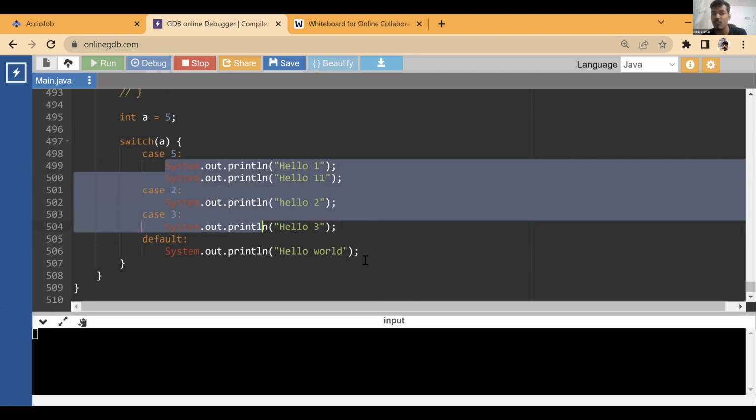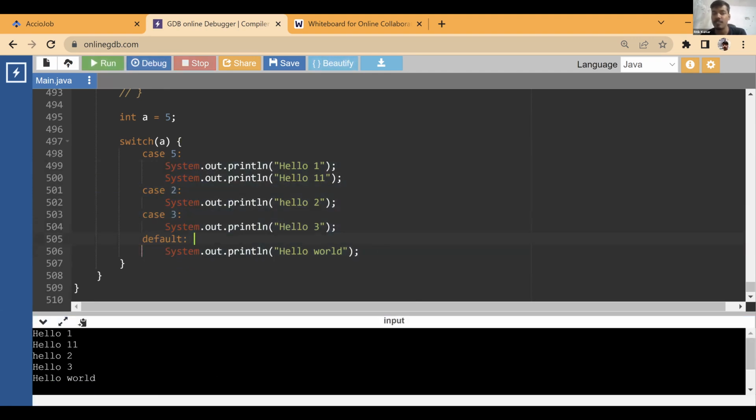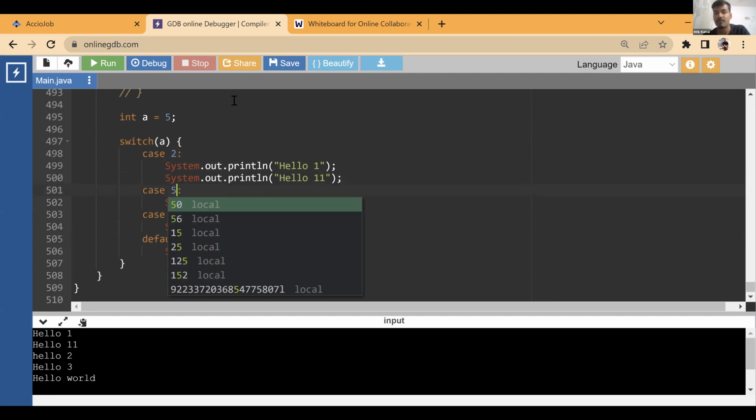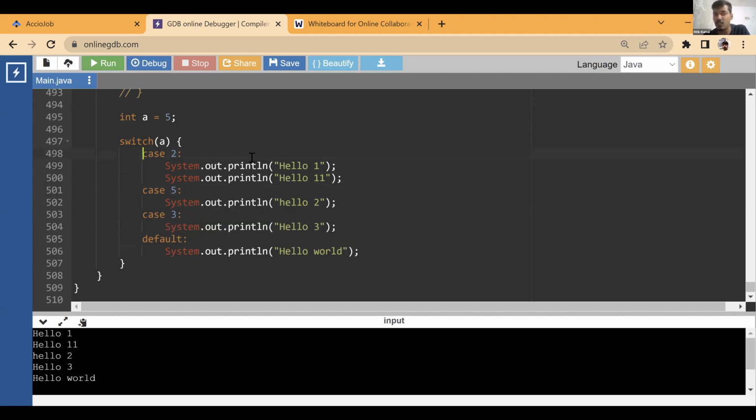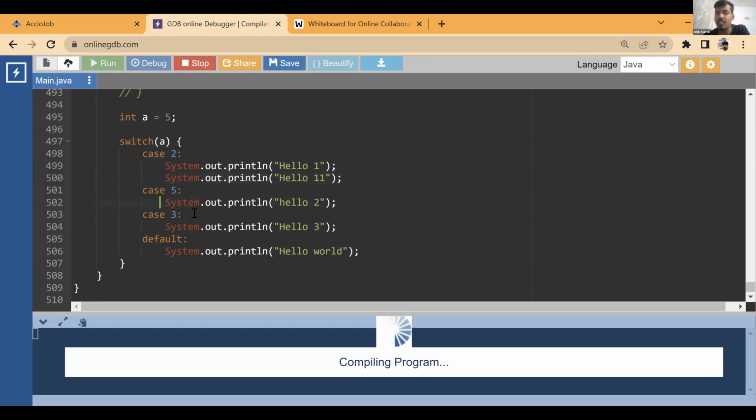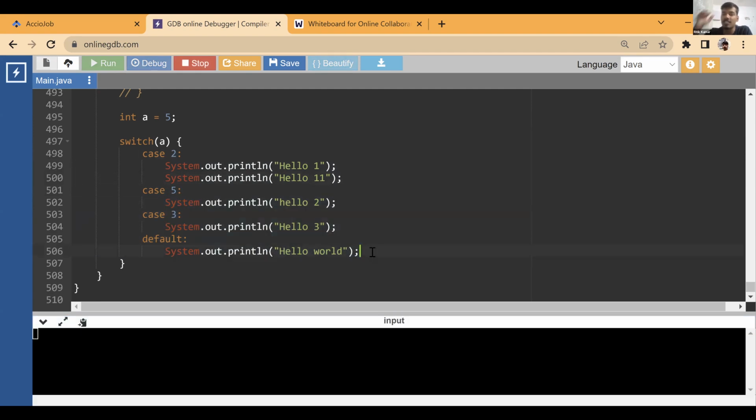So from here on, all the statements will run. Everything will print. See, hello 1, hello 11, hello 2, hello 3, hello world. Everything is printing. Okay. What if this case does not satisfy and we have this case is satisfying? So it will not print these two lines, but whatever is satisfying. So this satisfied, and after this, everything will print. So which statement satisfies, from there it prints everything.